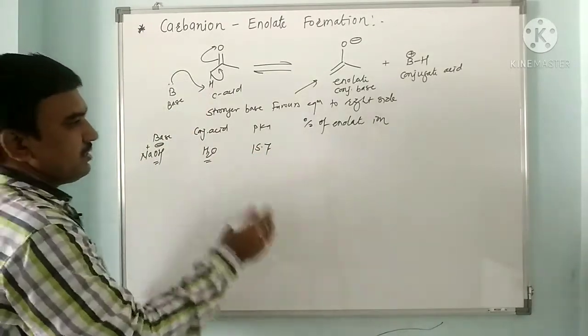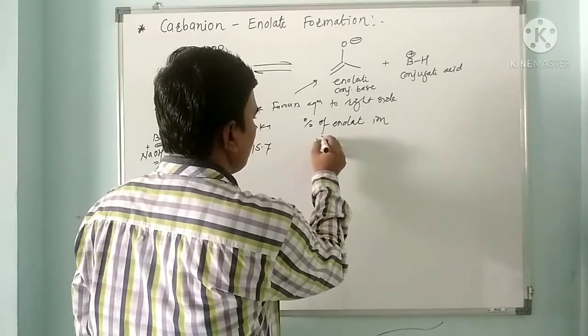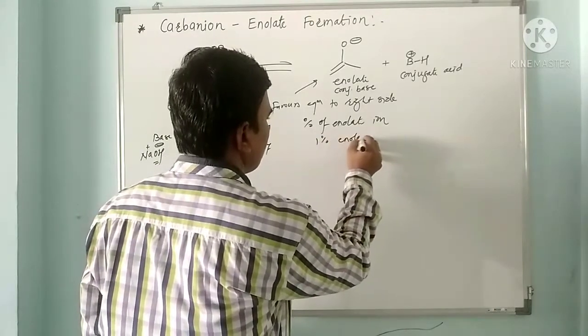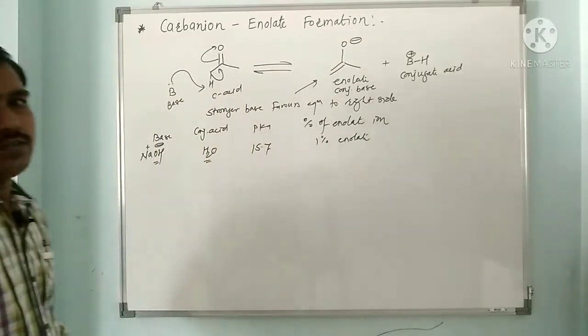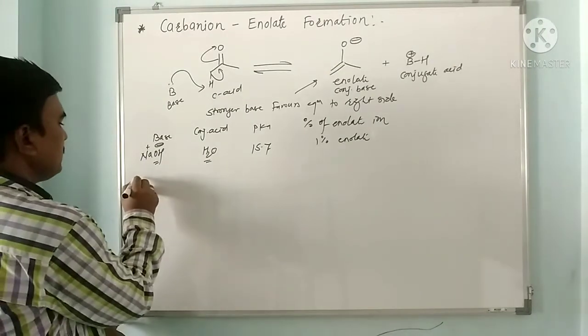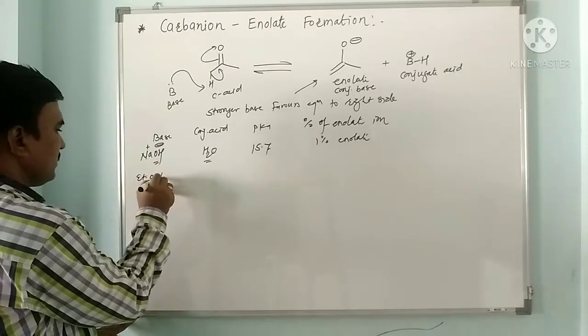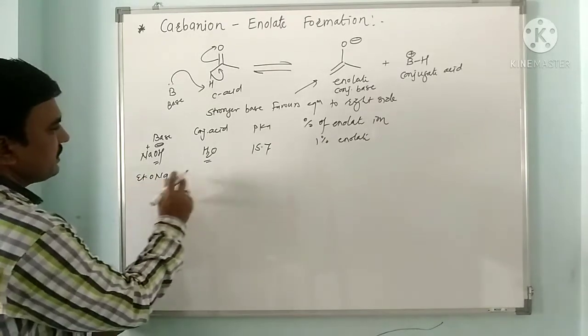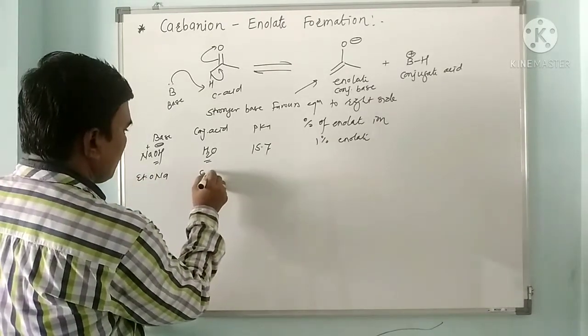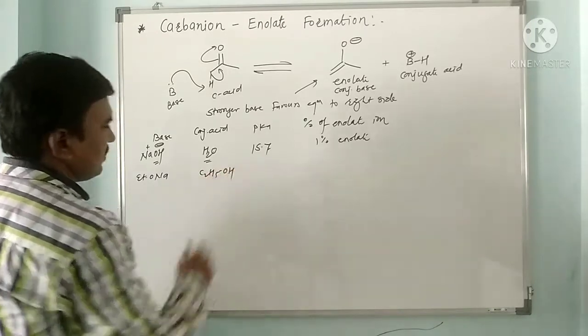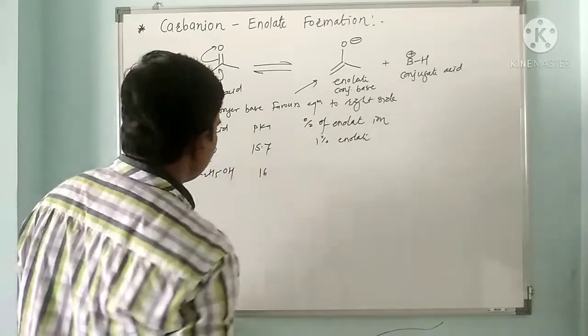So we only observe 1% enolate at equilibrium. With sodium ethoxide, it forms ethanol, C2H5OH, whose pK is around 16.